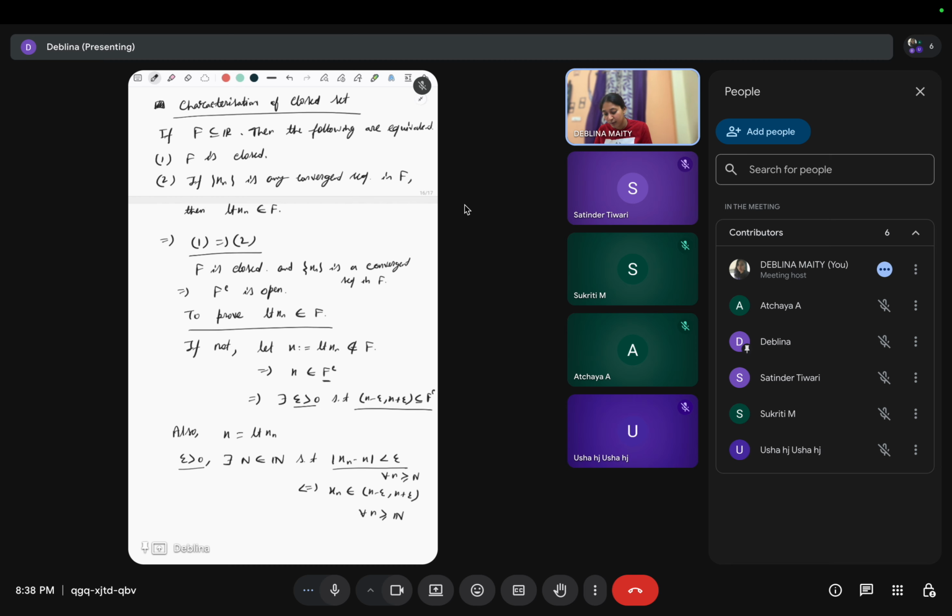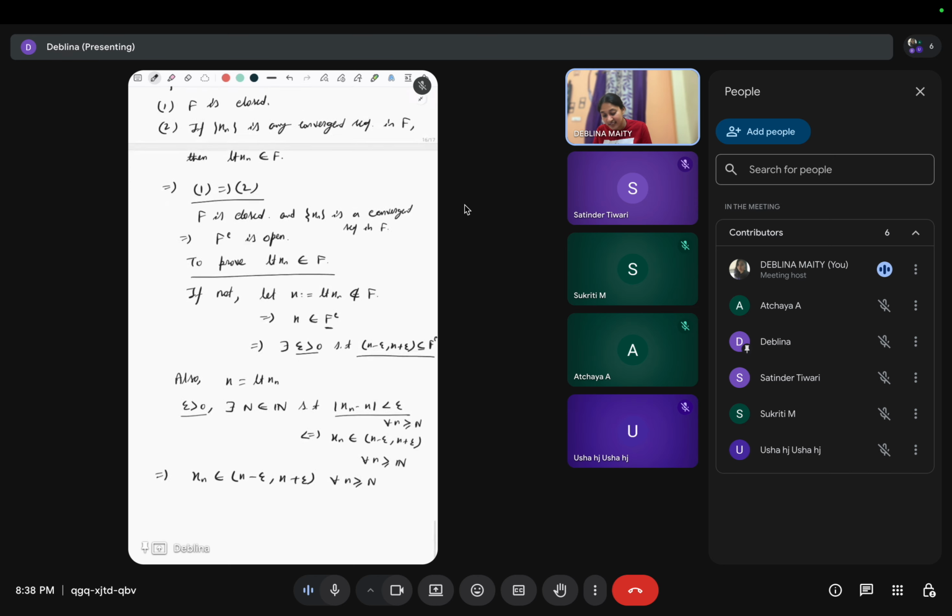So what we have found is that xn belongs to this interval for all n greater than or equal to N, and this interval is contained in F complement.